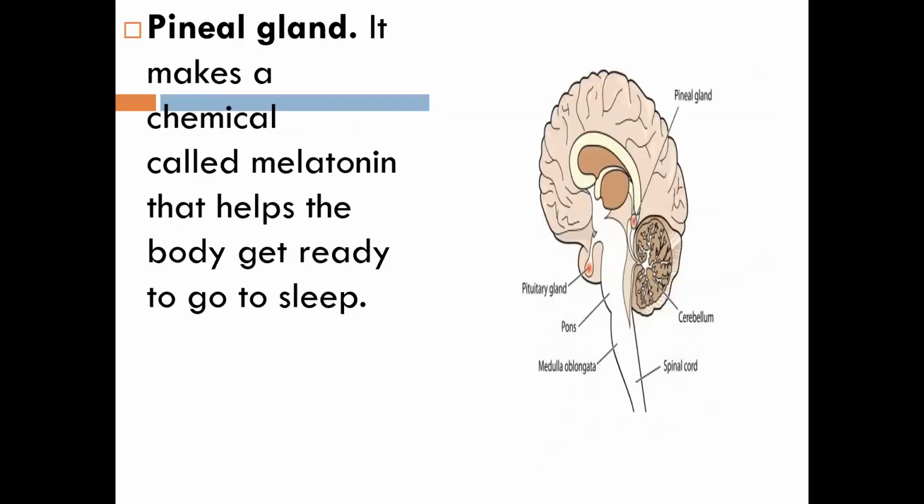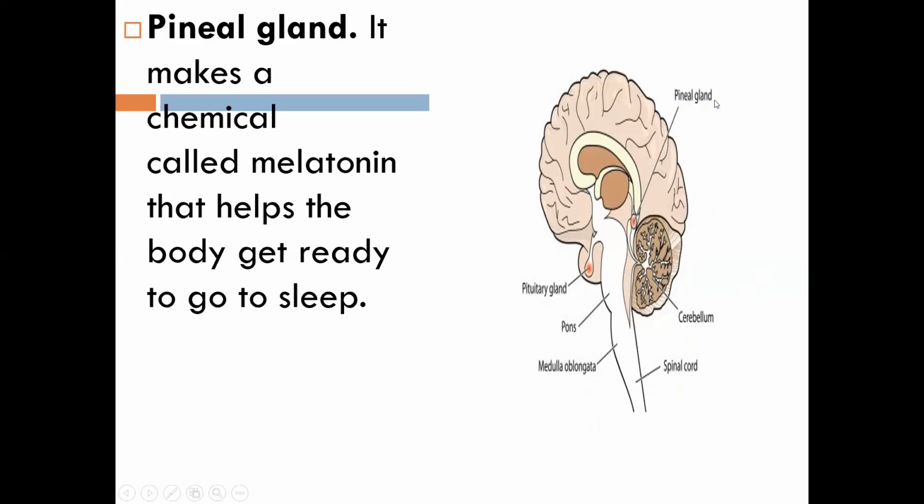Next is the pineal gland, okay? Where is the pineal gland present? Neck? Huh? Brain. Very good. You could see the pineal gland here. The hypothalamus was here, and here is the pituitary gland, and the pineal gland is found here. This is the pineal gland.